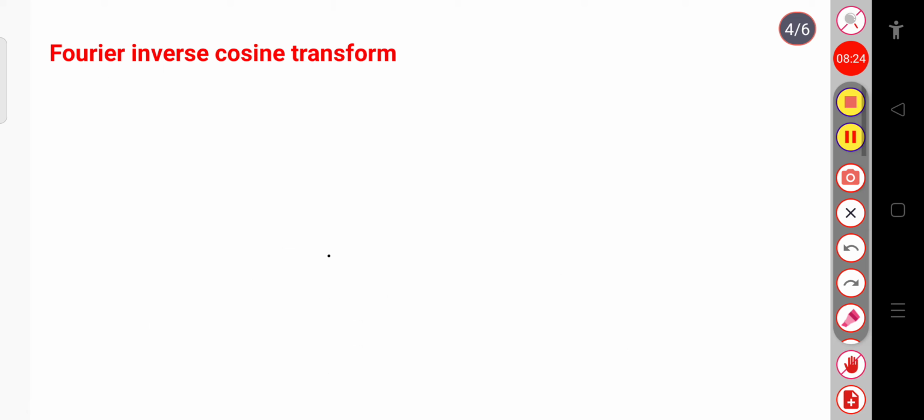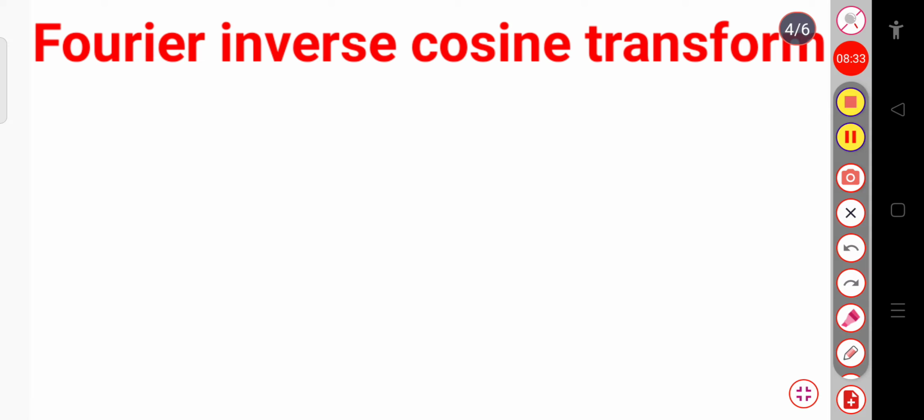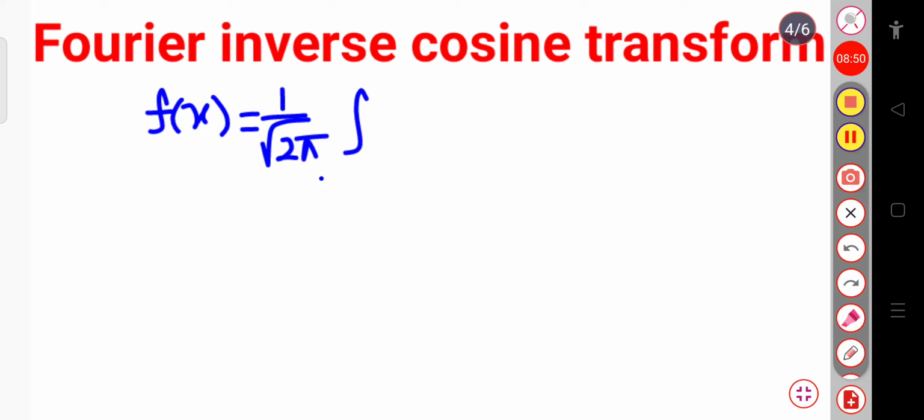Now let us see what is the Fourier inverse cosine transform. Now we can write the inverse transform as the inverse Fourier transform. Basically I am writing f of x equal to 1 by root over 2 pi. If you are not acquainted with this formula, then just try to watch my previous videos. This will be equal to 1 by root over 2 pi times the integral from minus infinite to plus infinite of the Fourier transform, that is f of k.